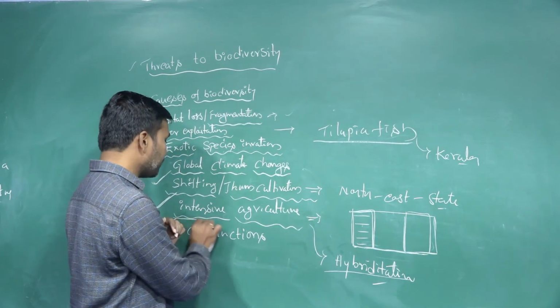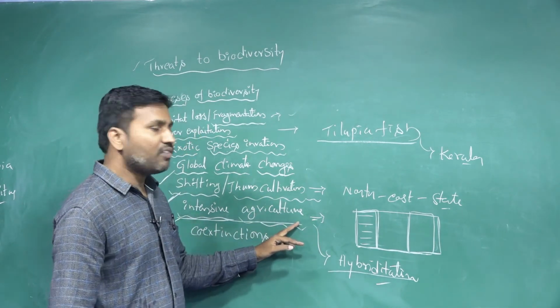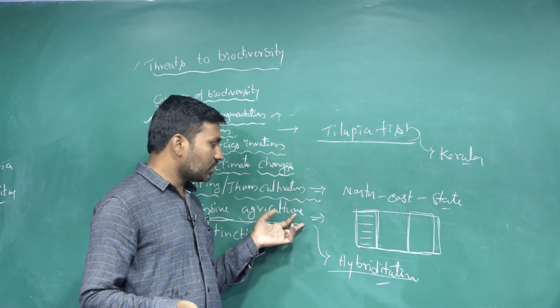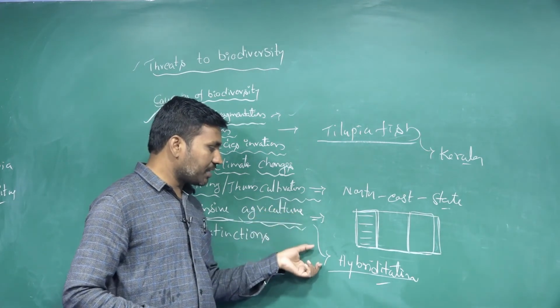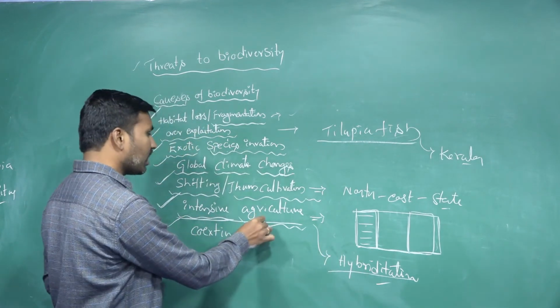So the majority of species. Now, whichever vegetable or crop we take, the different native varieties of the species are not present. All of them have become hybrid varieties only. So this is also one of the reasons.